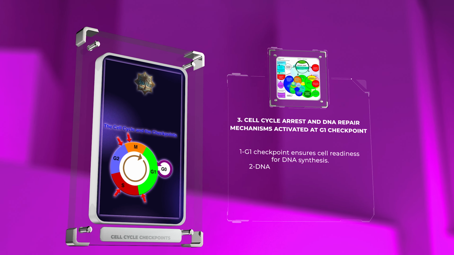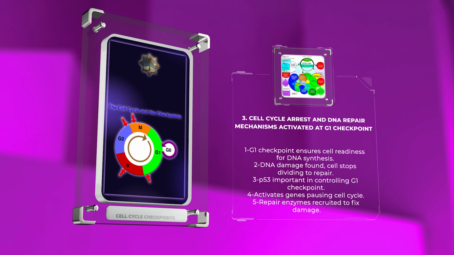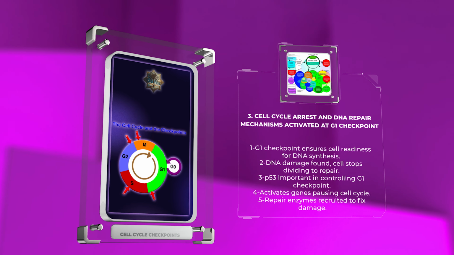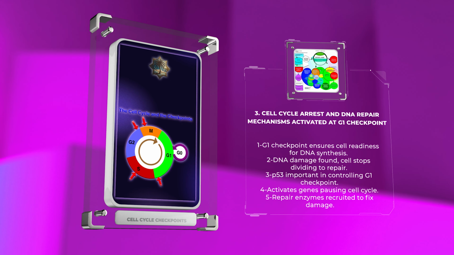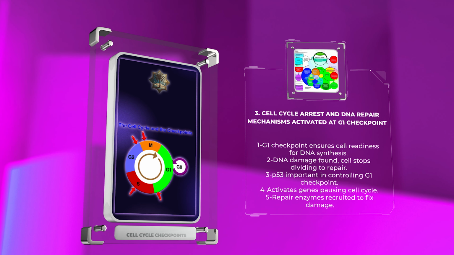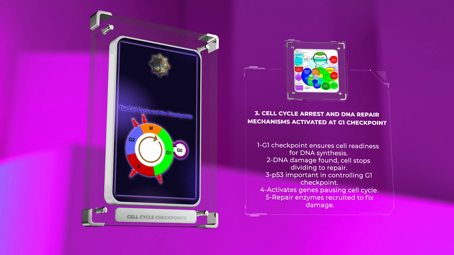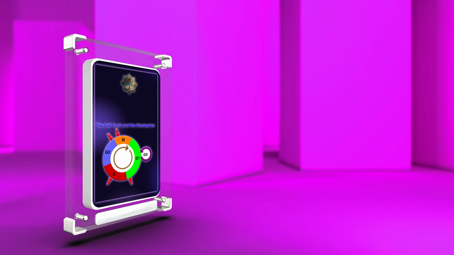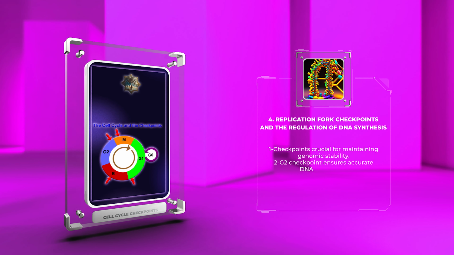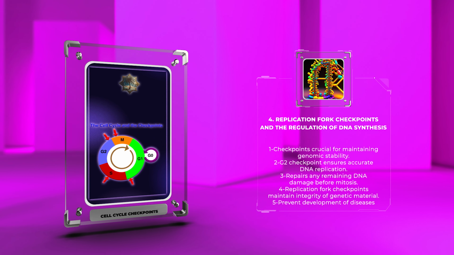The G1 checkpoint ensures that the cell is ready for DNA synthesis. If DNA damage is found, the cell stops dividing to repair it. A protein called p53 is important in controlling this checkpoint, activating genes that pause the cell cycle. Repair enzymes are also recruited to fix any damage. These checkpoints are crucial for maintaining genomic stability and preventing the occurrence of genetic abnormalities.